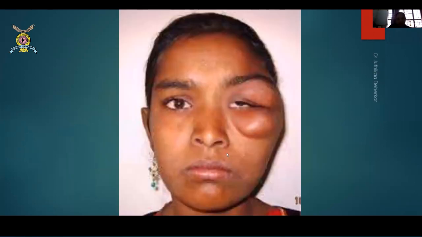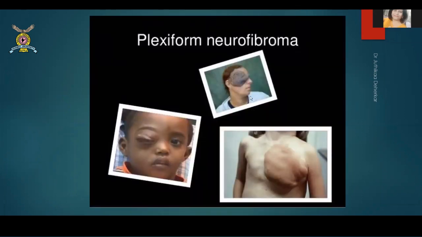So look at this female. She has a plexiform cyst, which is near the trigeminal nerve area. So this is as if there is a bag of worms sitting there. That is what they explain it. Bag of worms otherwise is in the varicocele. So these are plexiform neurofibromas. These are different varieties. All of these are seen around the trigeminal nerve. So this is another classical. Now this guy doesn't have it at the trigeminal nerve, but the other thoracic nerves getting involved can lead into this plexiform neurofibromas. They are pretty painful. Okay.